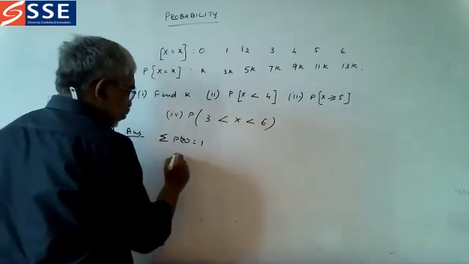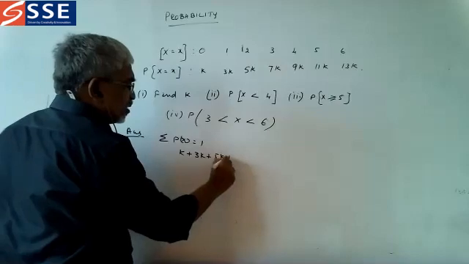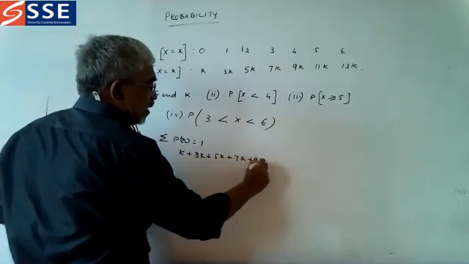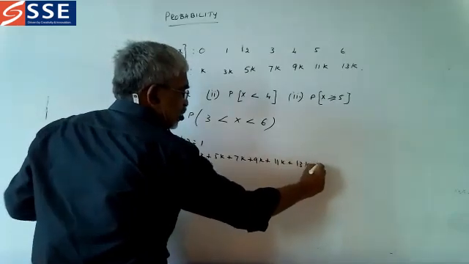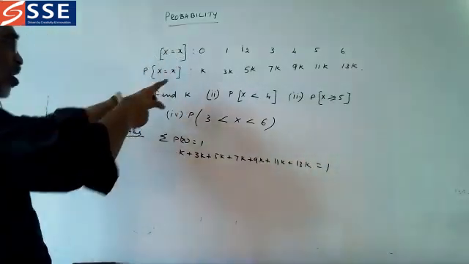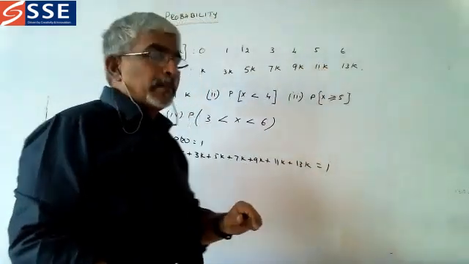So which is equal to K plus 3K plus 5K plus 7K plus 9K plus 11K plus 13K is equal to 1. So we add all these probabilities and we can say that it is equal to 1.